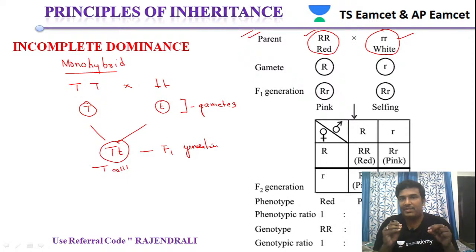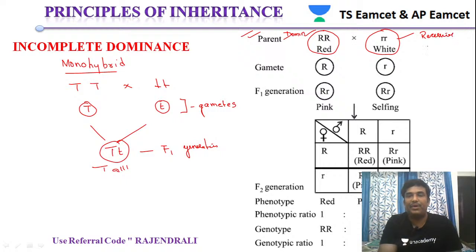One plant has flowers that are reddish in color, and the other plant has flowers that are whitish in color. Red flowers are dominant, so that is why it is represented as capital R. White flowers are recessive. Now when these two are crossed, the gamete here will be capital R, and here the gamete will be small r.